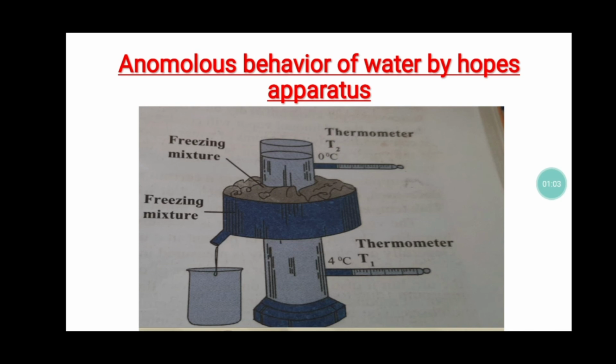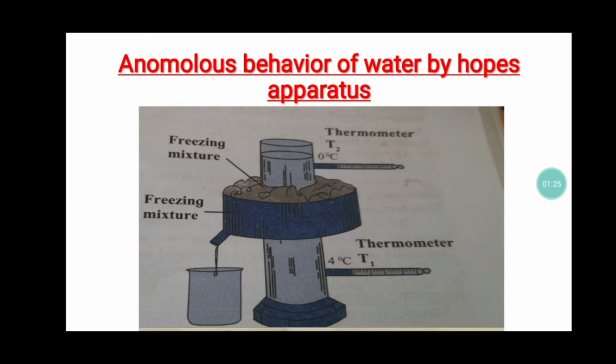The temperature gradually reduces and comes to 4 degrees Celsius. It may reduce from 10 degrees Celsius, 8 degrees Celsius, and then reach 4 degrees Celsius. Now, at 4 degrees Celsius, the volume starts increasing.